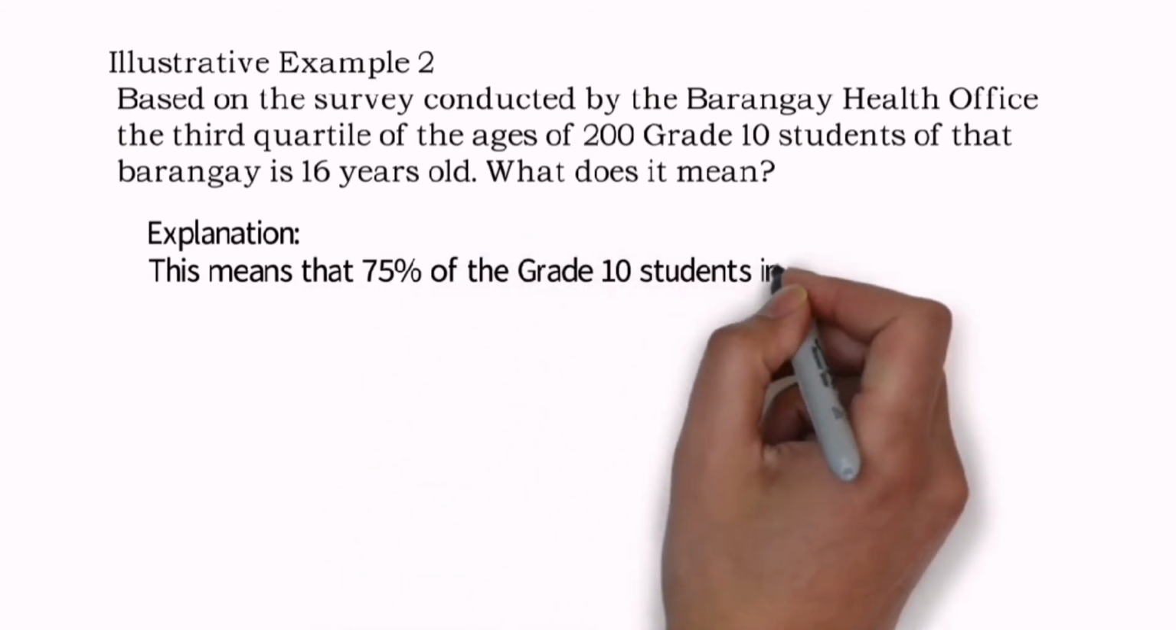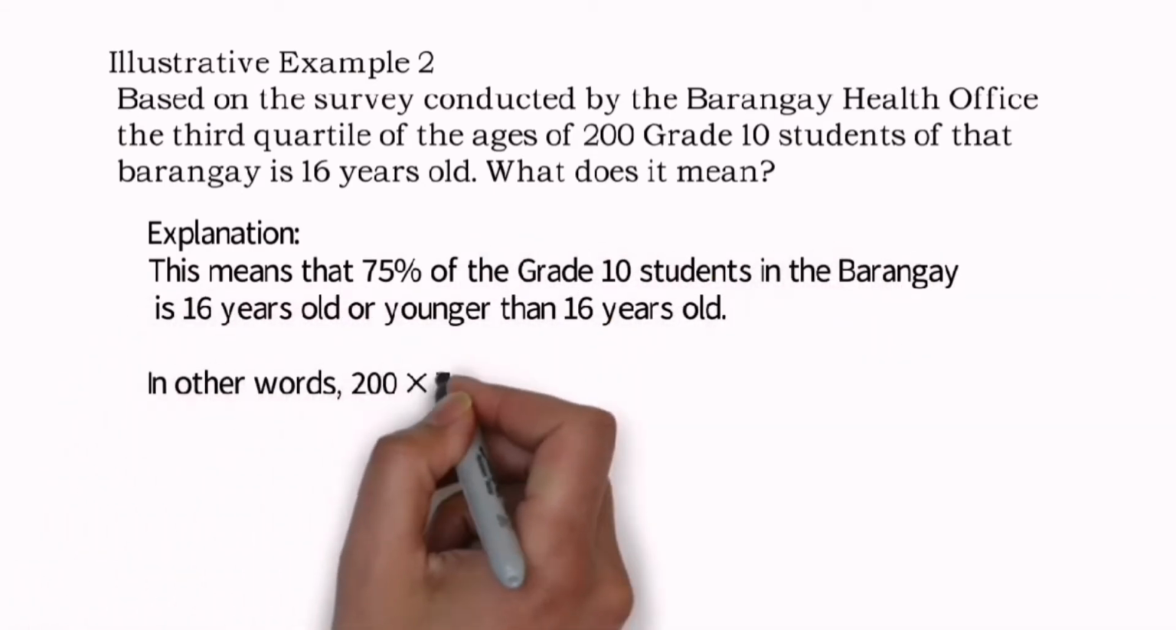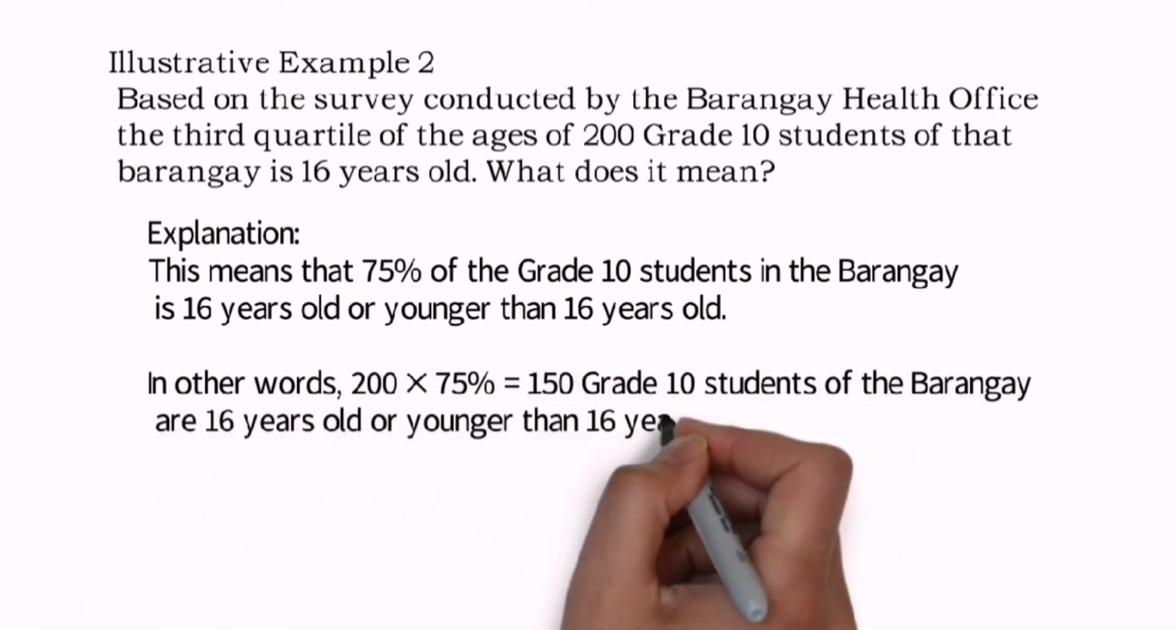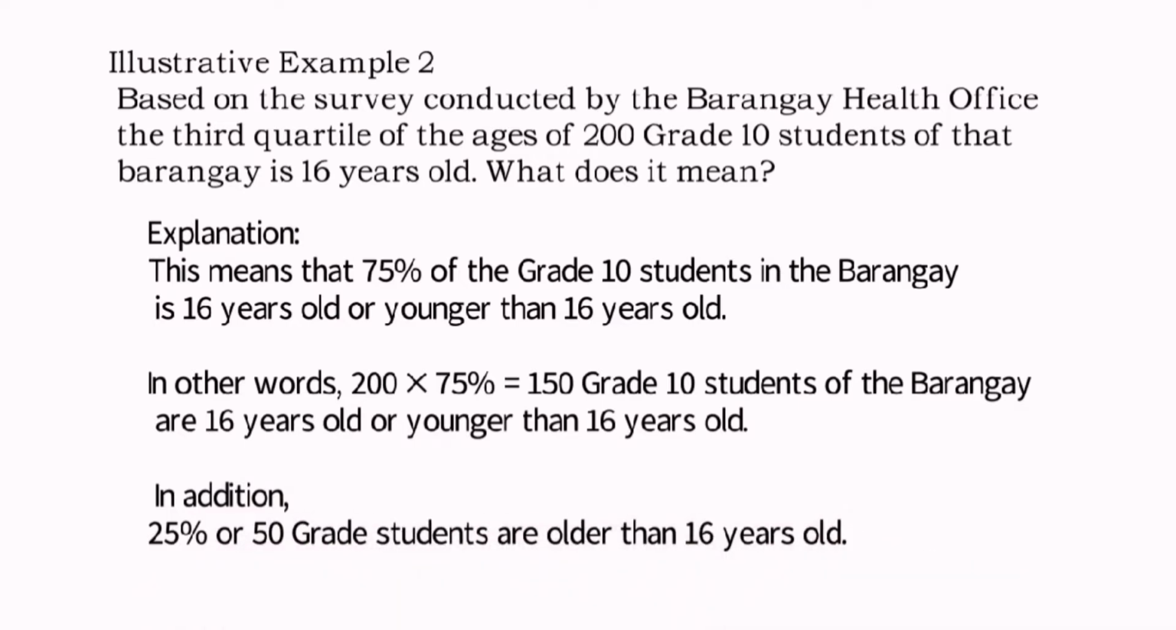This means that 75% of the grade 10 students in the barangay are 16 years old or younger than 16 years old. In other words, kukunin natin ang 75% ng 200. That will be equal to 150. 150 grade 10 students of the barangay are 16 years old or younger than 16 years old. In addition, 25% or 50 grade 10 students are older than 16 years old.